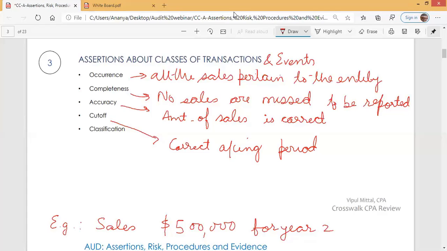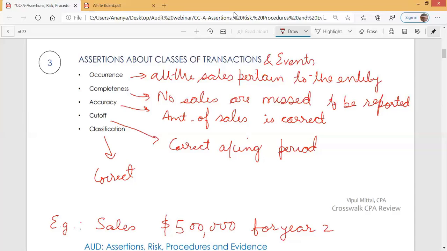All right. When management states sales at $500,000 for year 2, they make a representation that sales are properly classified. They are correctly recorded. When we say sales of $500,000, this includes sales of our goods and sales of services. This does not include sale of property, plant, and equipment. So classification is correct.